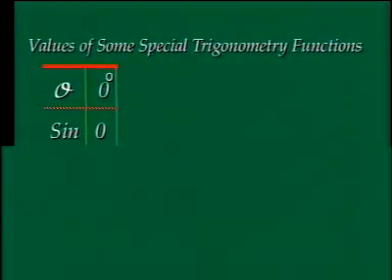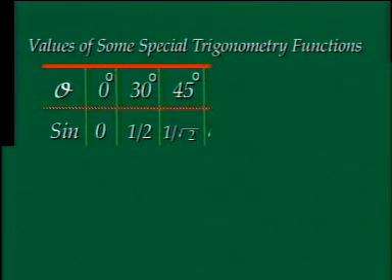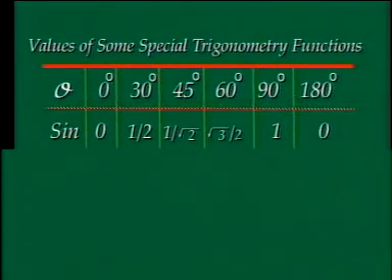Here are some values. Sine 0 degrees is 0, sine 30 degrees is 1 over 2, sine 45 degrees is 1 over under root 2, sine 60 degrees is under root 3 over 2, sine 90 degrees is 1 and sine 180 degrees is 0.